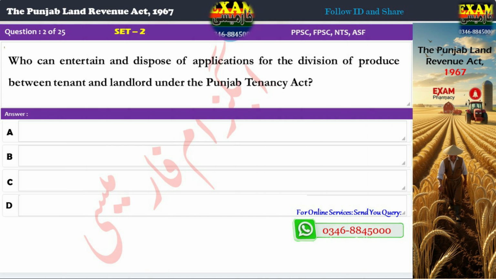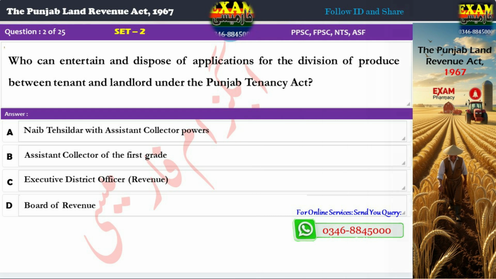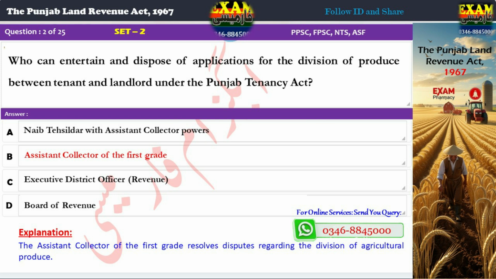Question 2. Who can entertain and dispose of applications for the division of produce between tenant and landlord under the Punjab Tenancy Act? A. Naib Tehsildar with Assistant Collector powers. B. Assistant Collector of the first grade. C. Executive District Officer, Revenue. D. Board of Revenue. Correct answer, B. Assistant Collector of the first grade. Explanation. The Assistant Collector of the first grade resolves disputes regarding the division of agricultural produce.